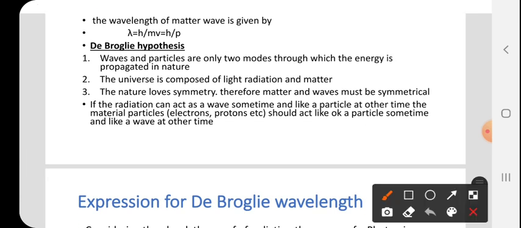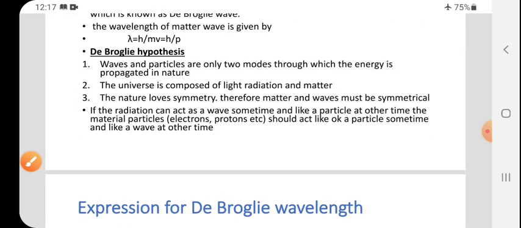Nature loves symmetry. What is the meaning of nature loves symmetry? It means if matter exists in nature, waves also exist in nature. Right? So they are the same. They must be symmetrical, which means they must be the same. Therefore, matter and waves must be symmetrical, meaning the same. Nature loves symmetry means if matter exists, waves also exist in the universe, right? So that is the meaning of the third point.